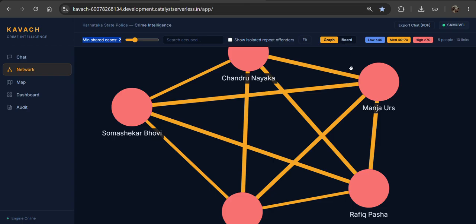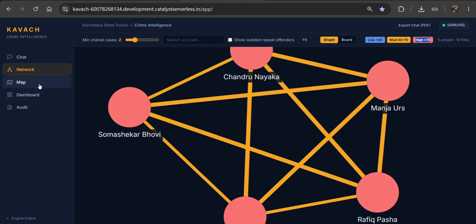For example, who is the main character playing a major accused role. If it shows as blue, it's low. If it's medium, 40 to 70. If it's high, these are the highly wanted people, we can easily see them there.